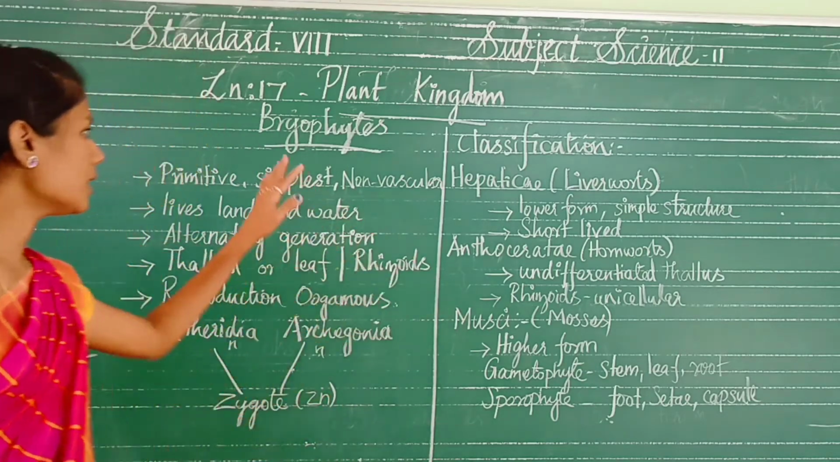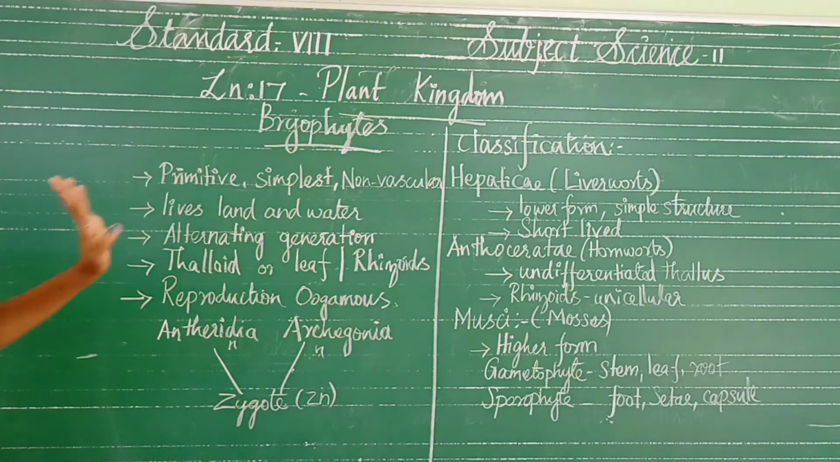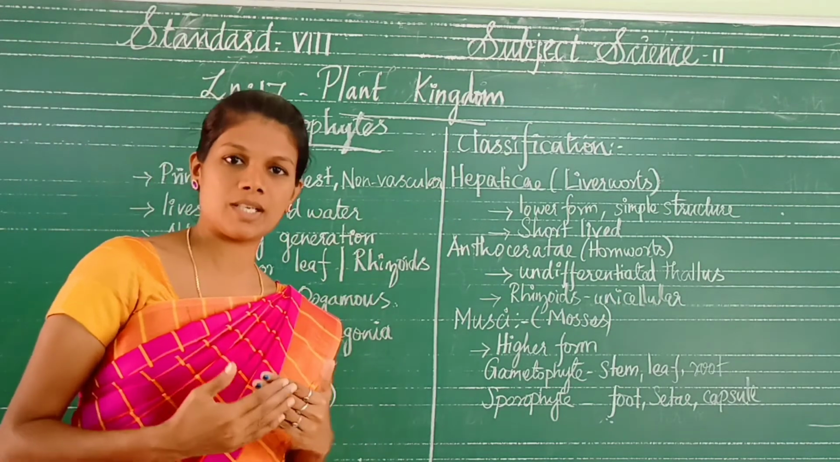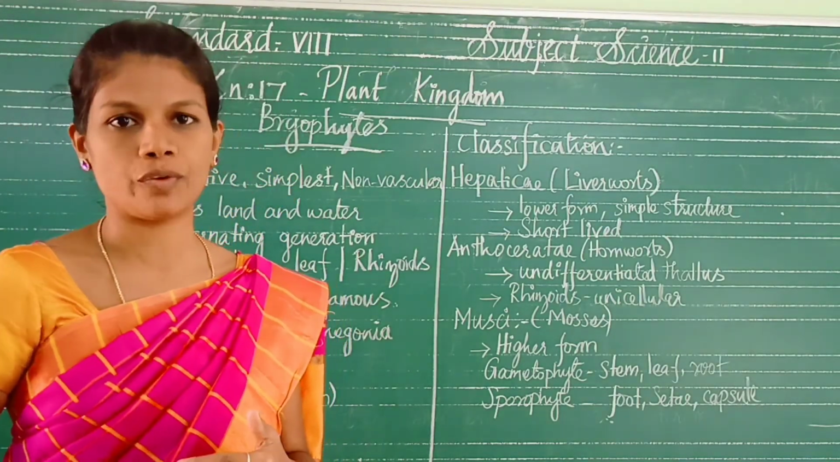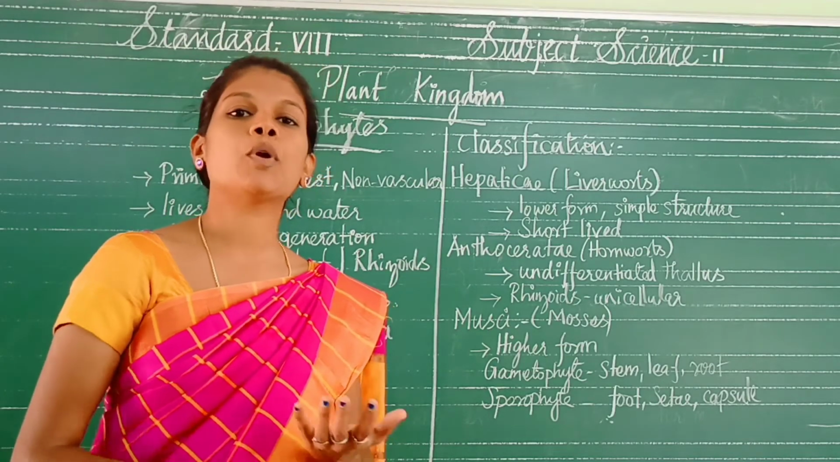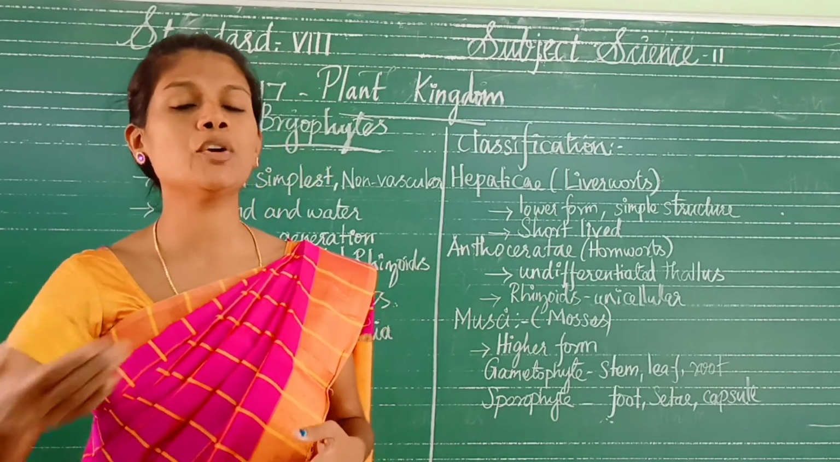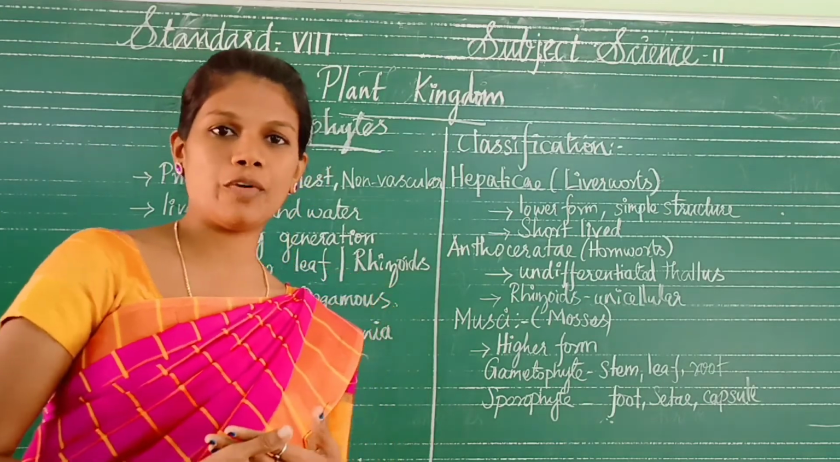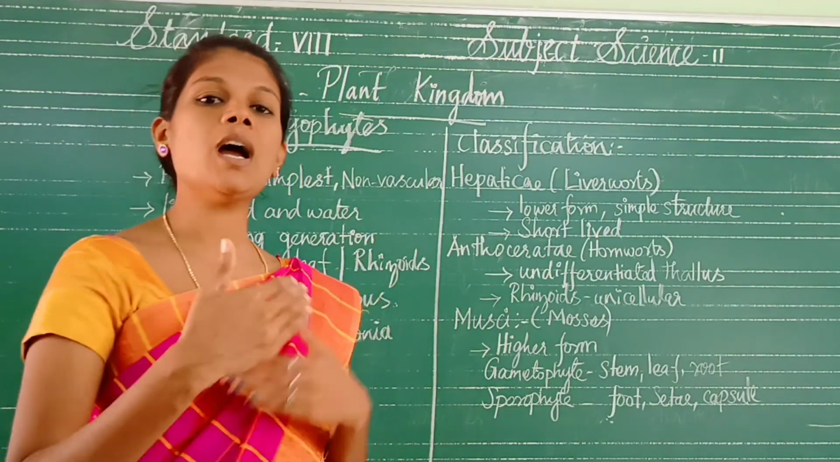Okay, so that is what the bryophytes. That's why bryophytes are called the amphibians. Next, they have alternating generation, sporophyte and gametophyte. The sporophytes produce the spores. Gametophytes produce the gametes. So sporophyte and gametophyte have the alternate generation.